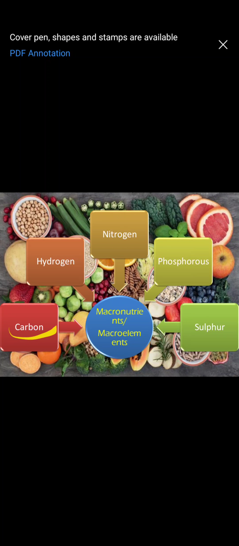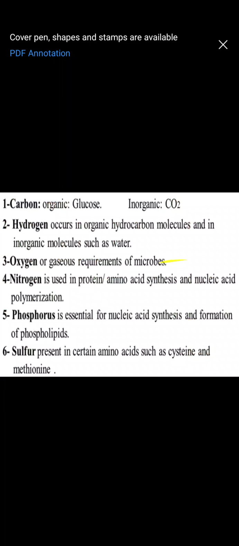Now why is carbon required in large amounts? The skeleton of the entire body of the microorganism is majorly made up of carbon. It requires glucose in the organic form, and in the inorganic form it requires carbon dioxide. Now why glucose?